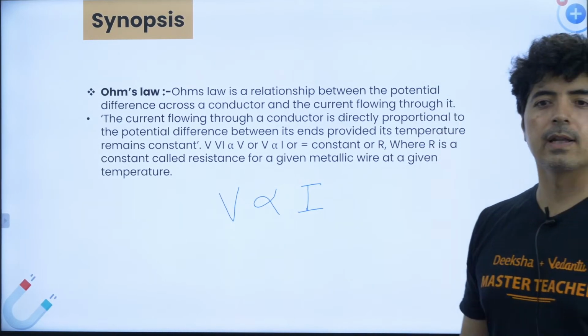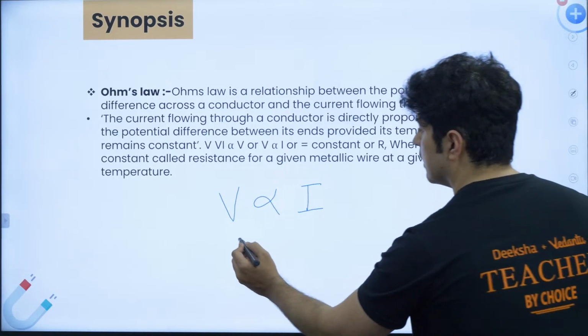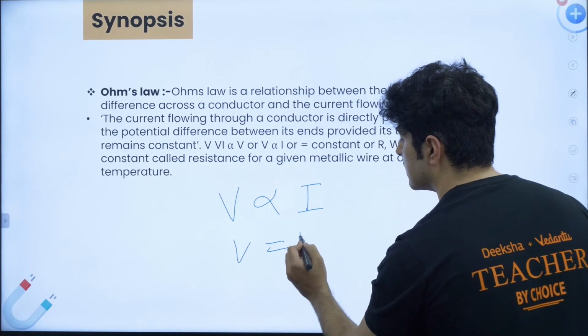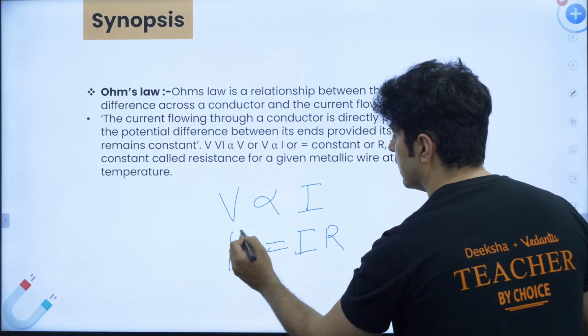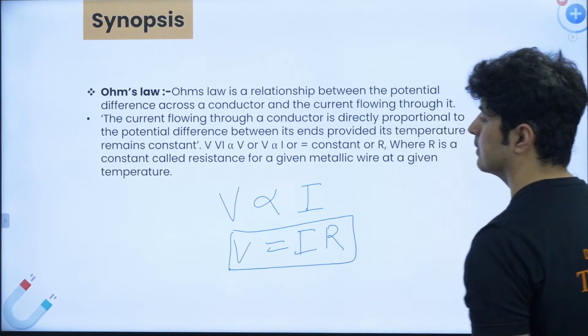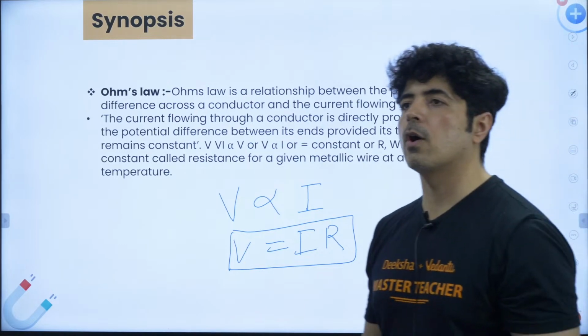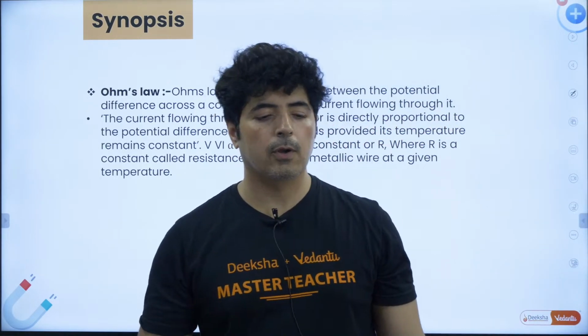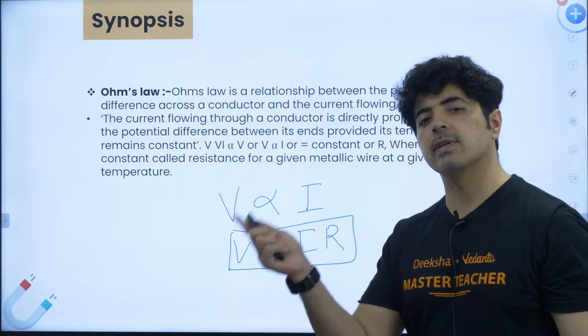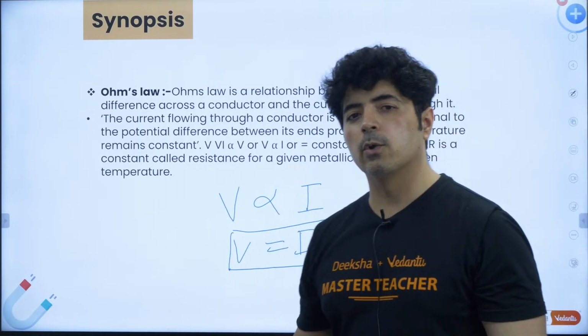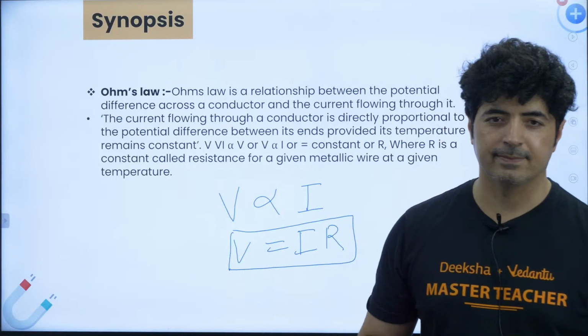This is the relationship he gave. And he used a constant called resistance. V is equal to I into R. This is a very important relationship. In fact, a lot of questions are asked, numerical problems, everything from your board exams on this. I know it is very primary. You have studied this before. A lot of you already know it, but once we do the problem, we'll see.